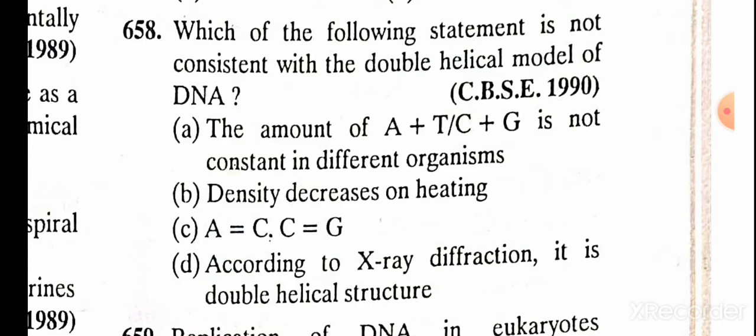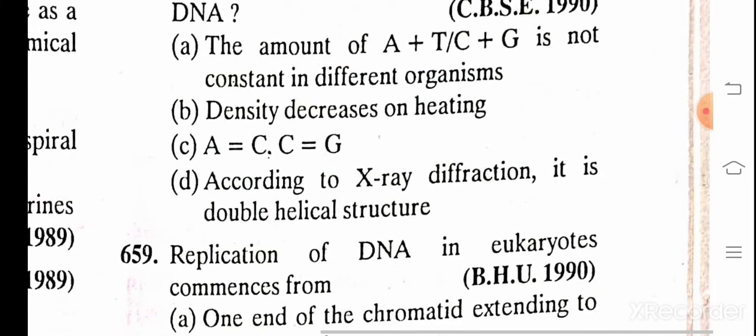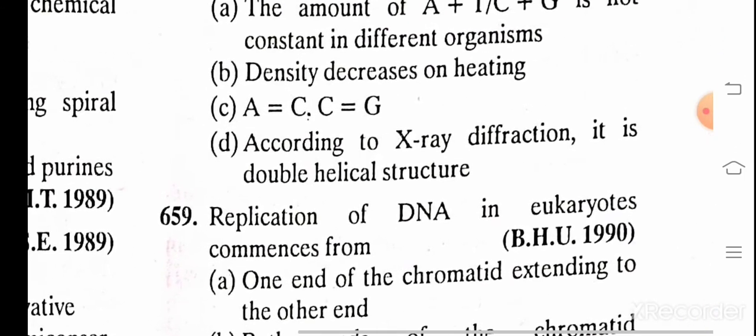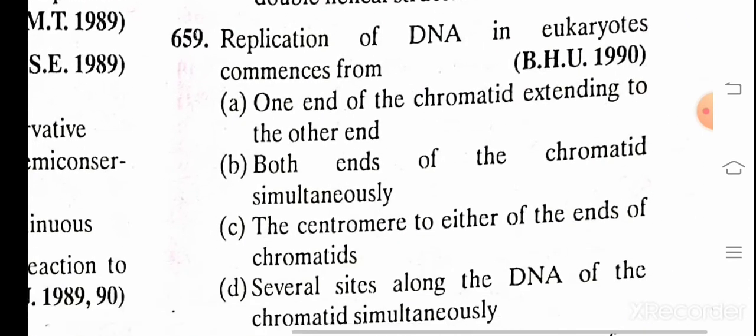And the correct answer is A. The amount of A plus T upon C plus G is the more important ratio. There are equal amounts of A, T, C and G, all 25%. 25, 25, 25, 25 is 100%.